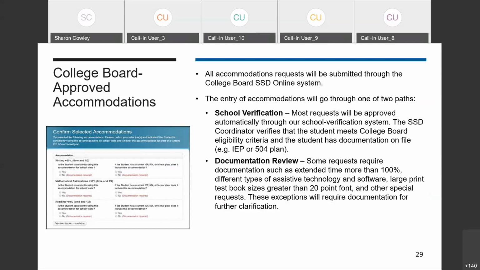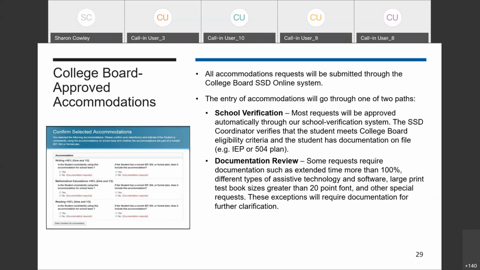The secondary path is the document review path. Documentation must be provided for College Board review if the requested accommodation is not included in the student's plan or is not being used for school tests. If the student is requesting certain accommodations, such as more than 100% extended time, large print test books over 20-point font, and finally any of the assistive technology compatible requests, documentation is needed so that we can get an understanding of the type of device or software that's being used to make sure there are no concerns with test security or test construct.